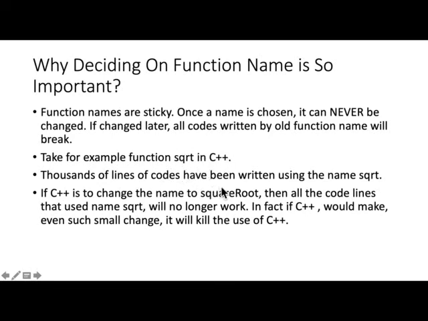Thousands of lines of code have been written using the name sqrt in the source code. If C++ were to change the sqrt name to square root, then all the code lines that use the name sqrt will no longer work. They won't compile. And if C++ would make even such a small change, it would kill the use of C++. Nobody's going to use the language anymore. That's why function name is so important.